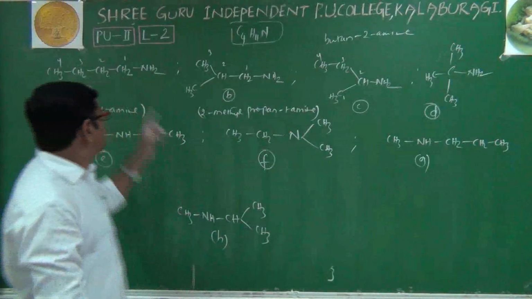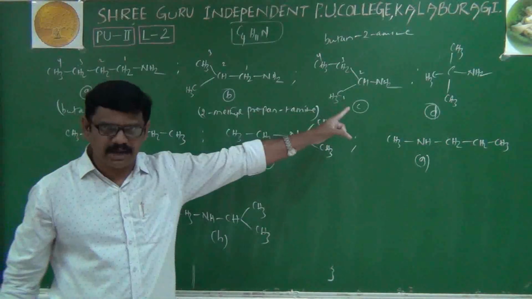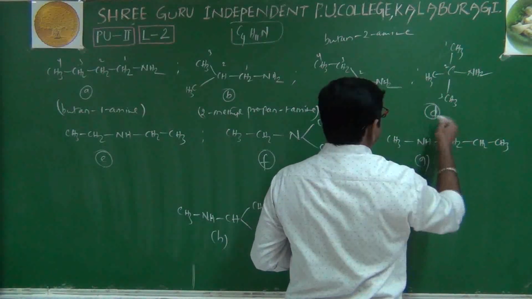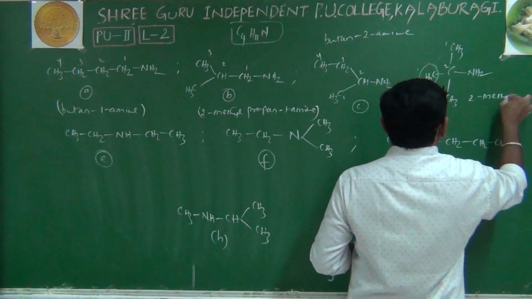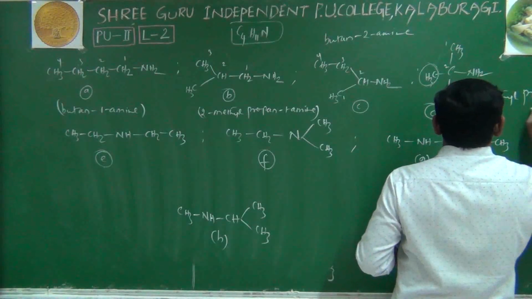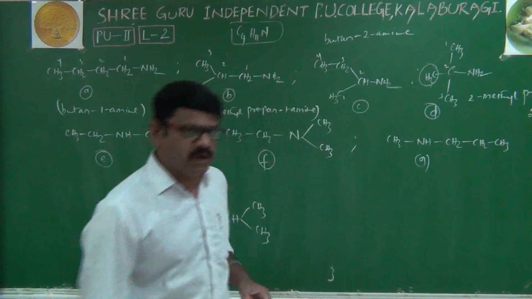See here? Here are 1-amine, 2-amine. Now here its name is, numbering 1, 2, 3, 2-methyl is a branch. So 2-methylpropane, propane-2-amine: 2-methylpropane-2-amine.